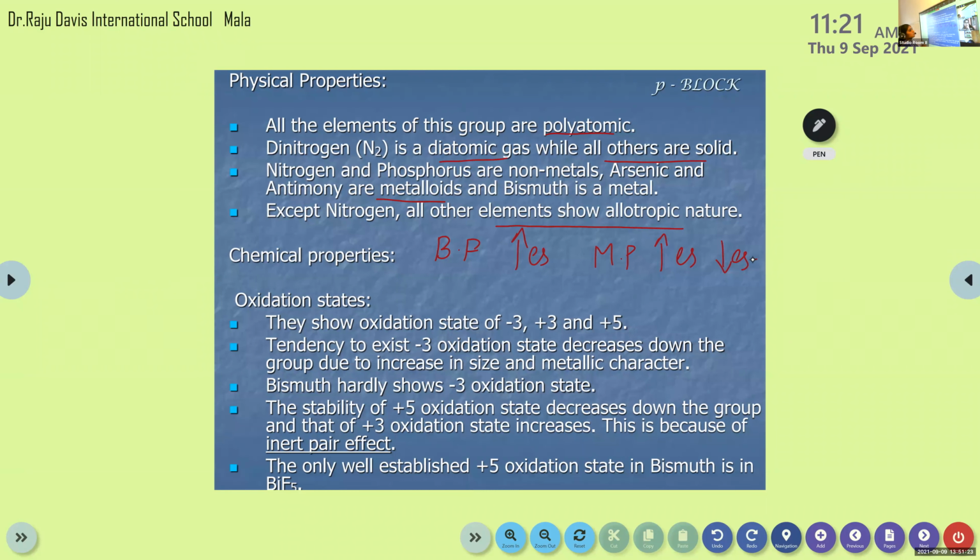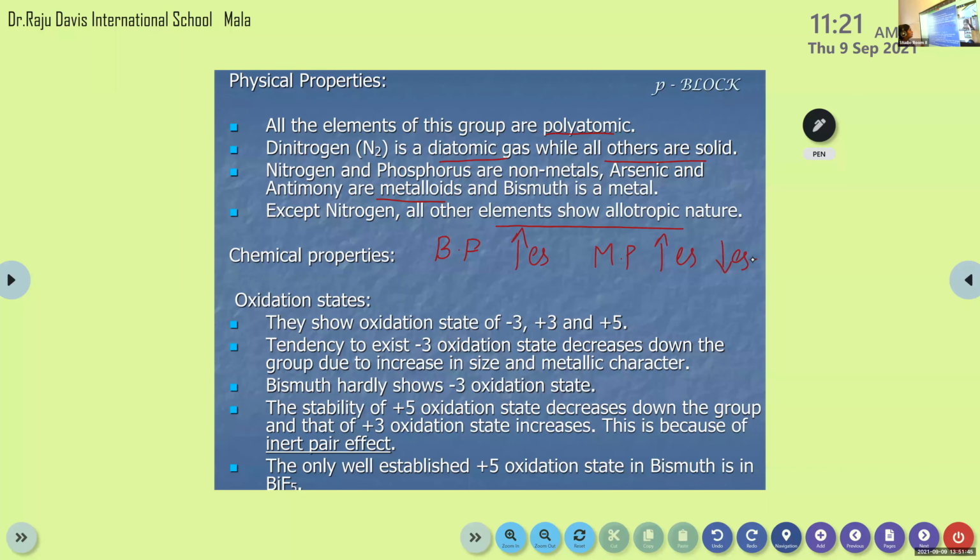All the elements of this group are polyatomic. They cannot exist as an independent atom. Dinitrogen is a diatomic gas. Others are solids. Then nitrogen and phosphorus are non-metals. Arsenic and antimony, metalloids. Bismuth is a metal. So except nitrogen, all other elements show allotropic nature.